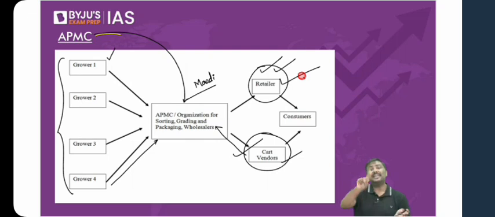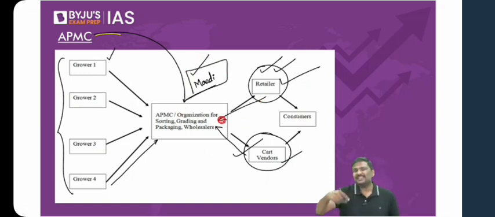If yes, what kind of buyers are allowed to purchase in APMC? What kind of crops are allowed to be sold in the APMC? All of it will be decided by the respective state government. Now look at the point and let me know. The state government is setting up an infrastructure like this. Food Corporation of India will use the infrastructure. Will the buyers pay certain charges or not?